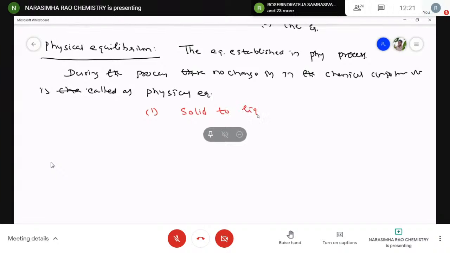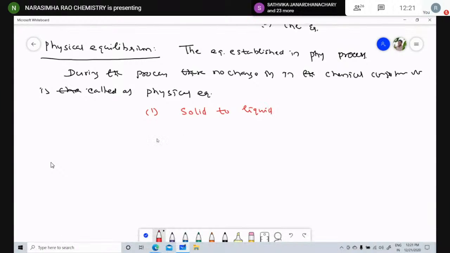Second one, solid to gas. Third one, liquid to gas.